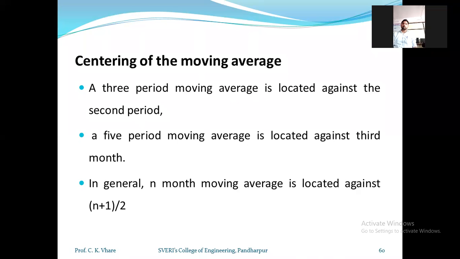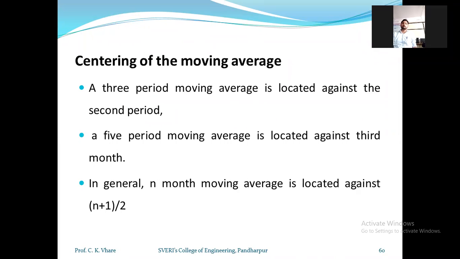In general formula, we can say that an n-month moving average is located against (n plus 1) divided by 2.